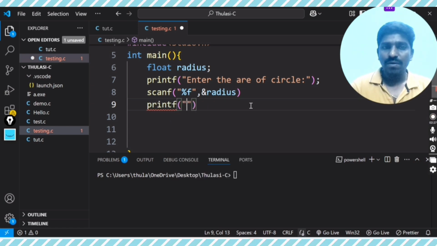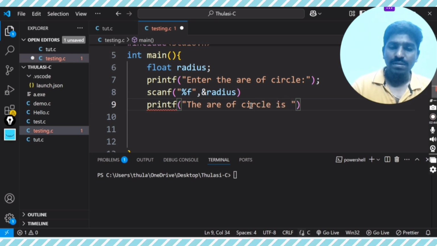Now printf: the area of the circle is. What is the format specifier here? Percent f comma, what is this?